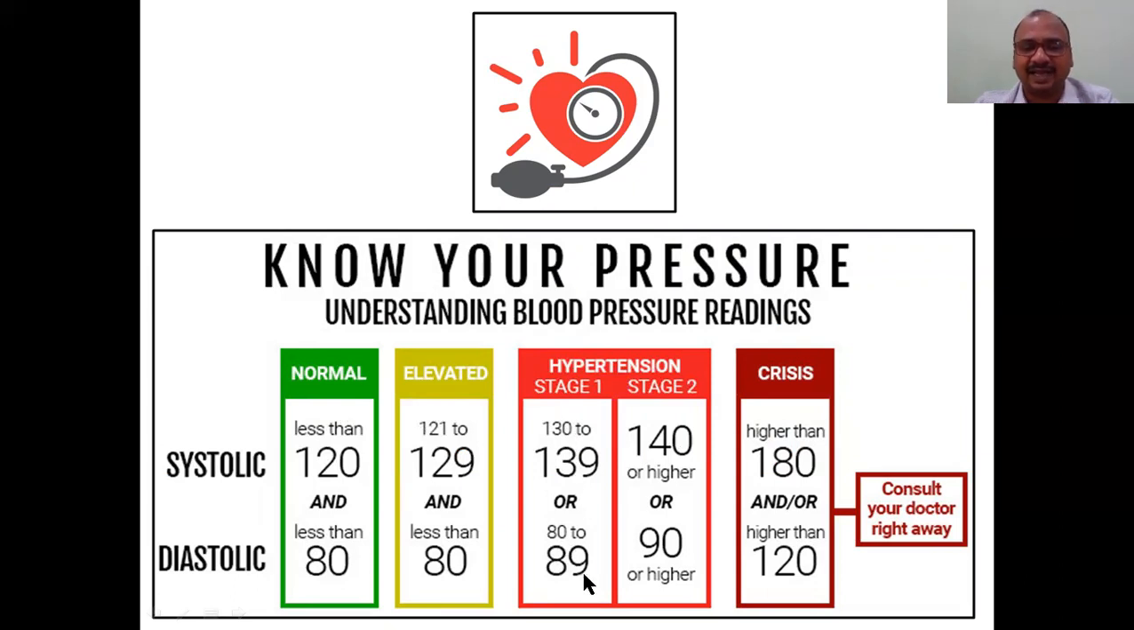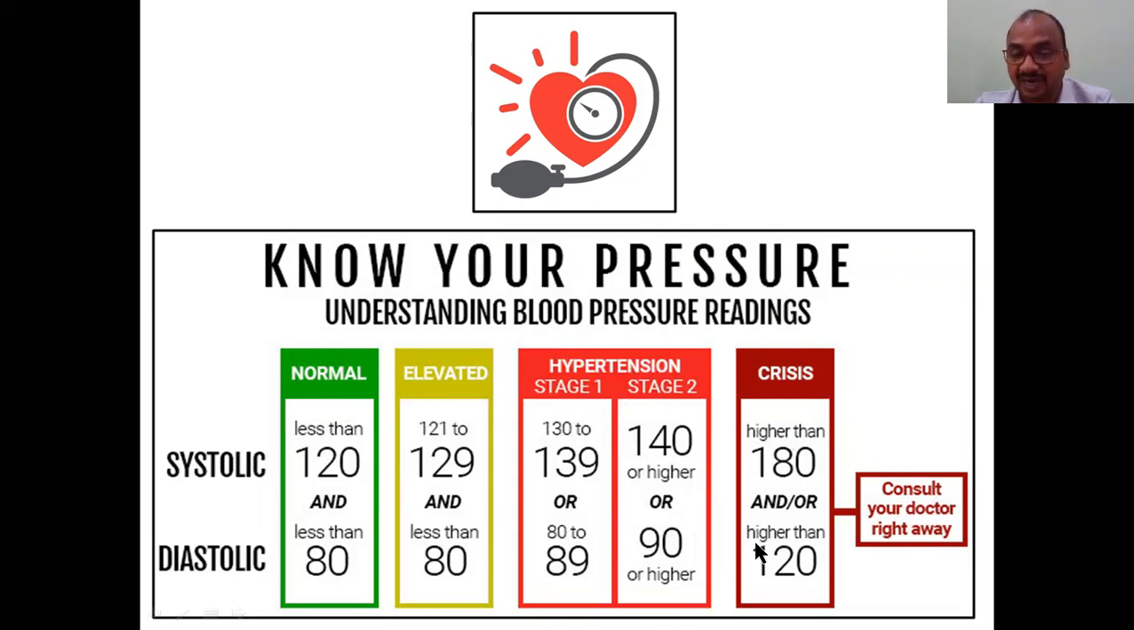Stage 1 is 130 to 139 systolic, or 80 to 89 diastolic. Stage 2 is 140 or higher, or 90 or higher. That's why this is called hypertension. Keep in your mind, this is a very, very important stage. Up to that, you cannot call it hypertension stage 2.